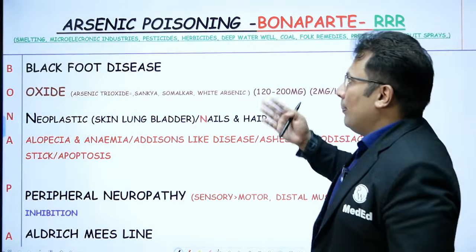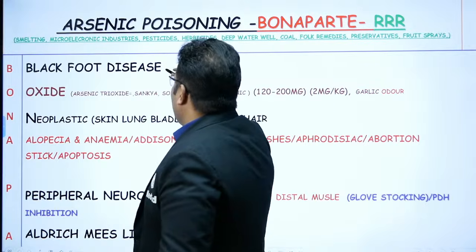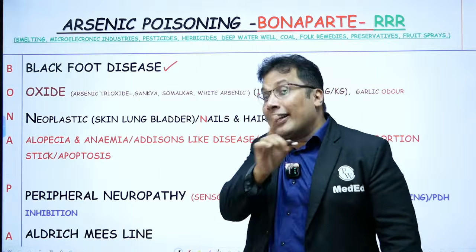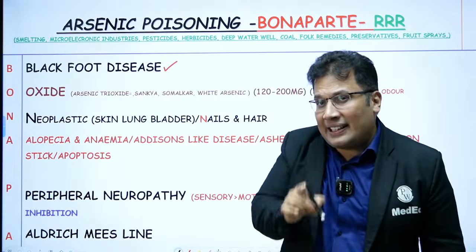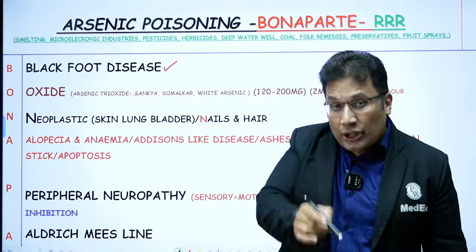So let's start with the Bonaparte. What is B? B is black foot disease. Very important, recently asked in INI-CET. Black foot disease is because of vasculitis.